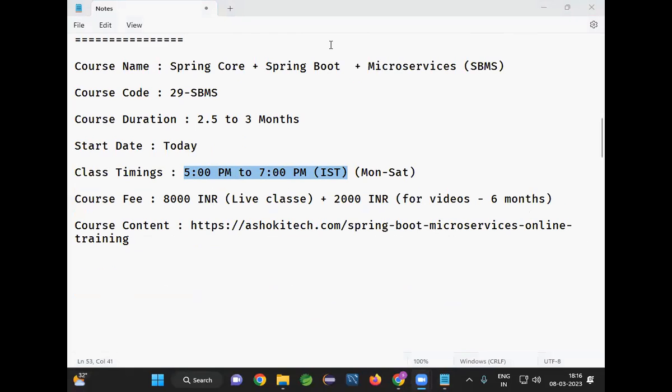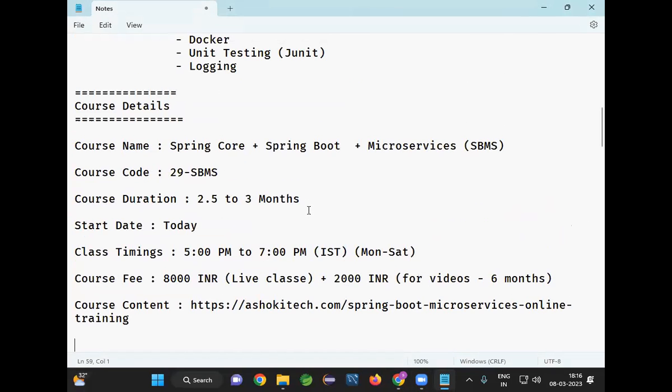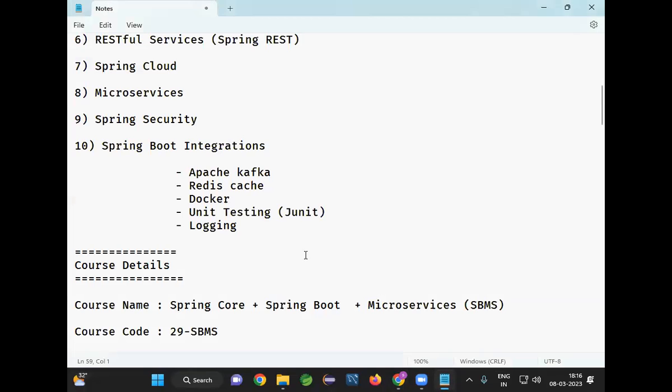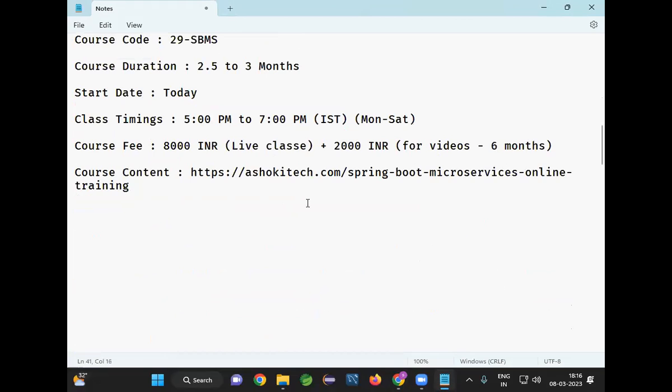Is there any software that we need to download? Which softwares we need to download? Those things will be covered as part of the classes. Class notes I will share on our website. If you log in on our website, you will see the student dashboard. Once your enrollment is completed, you will get access to the dashboard to get the class notes. Can you explain SonarQube? Sure, SonarQube I will also explain for code review.